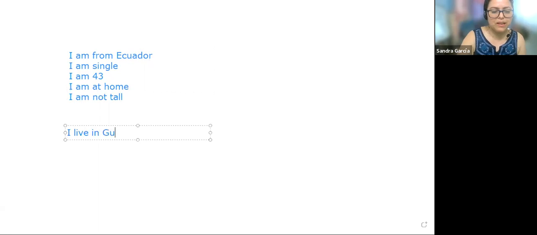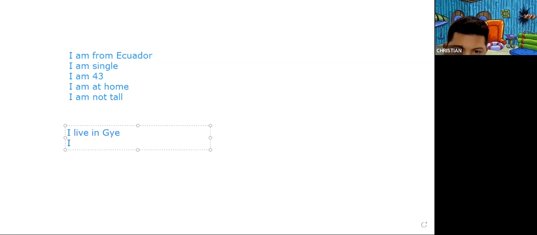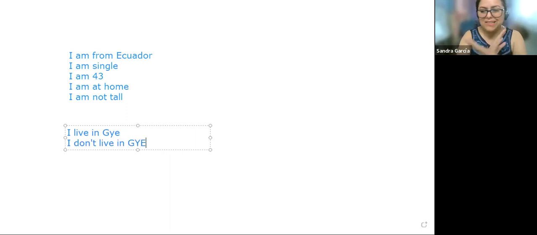Then you have the simple present. I live in Guayaquil. Simple present has auxiliaries. You use auxiliaries for questions and for negative statements, right? So, Christian, how would you say "no vivo en Guayaquil"? I don't live in Guayaquil. Very good. You never mix it with the simple present. You don't write two verbs in present together. "I am live in Guayaquil," no, right?